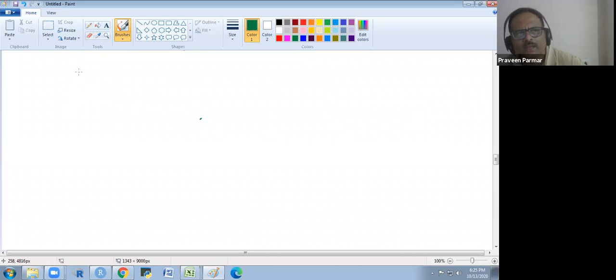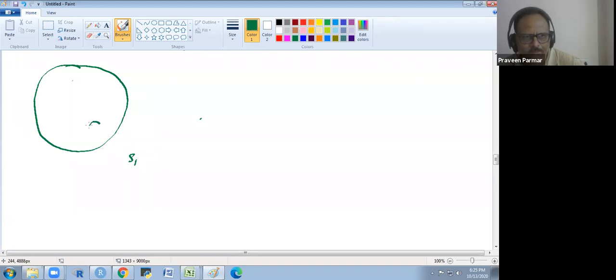Suppose we have this population, and we are taking one sample out of this population. That is sample S1. Randomly we have taken it, but I am making here only one circle. I could not make point to point with this S1. So there we could take many samples. Randomly you could take S2, S3. This is the population basically.